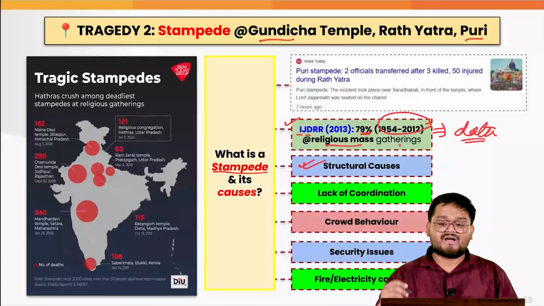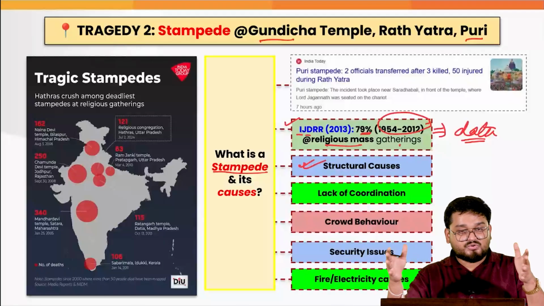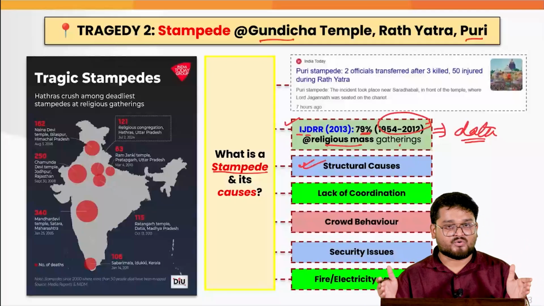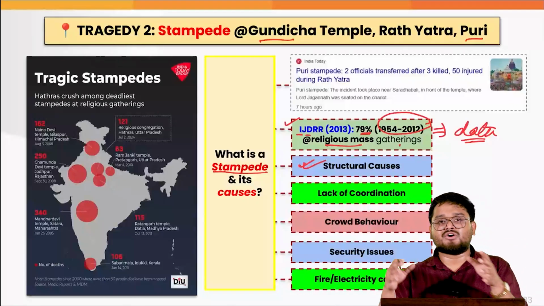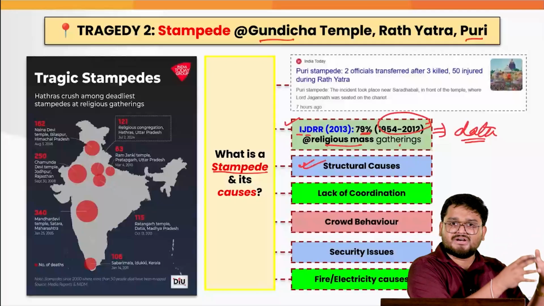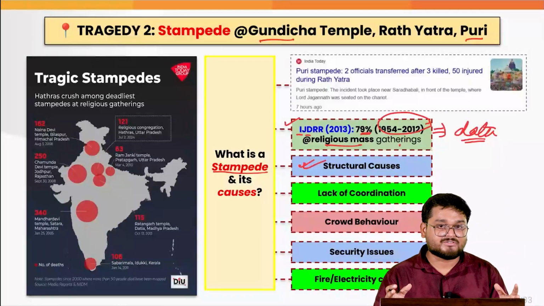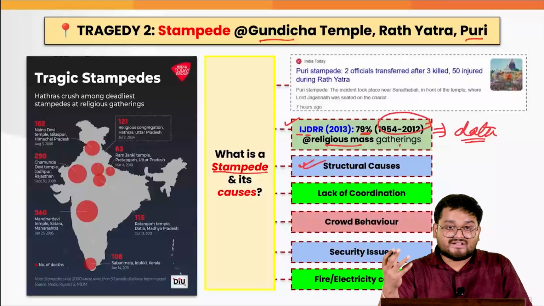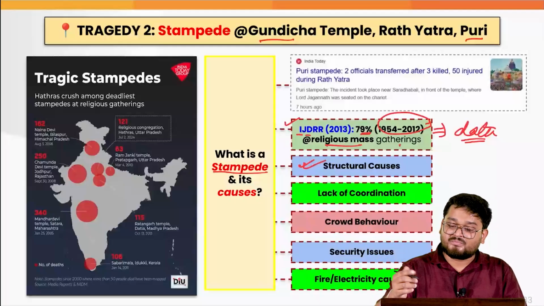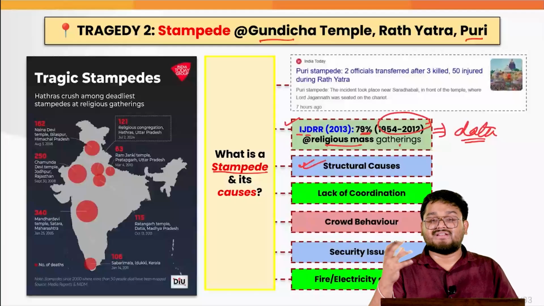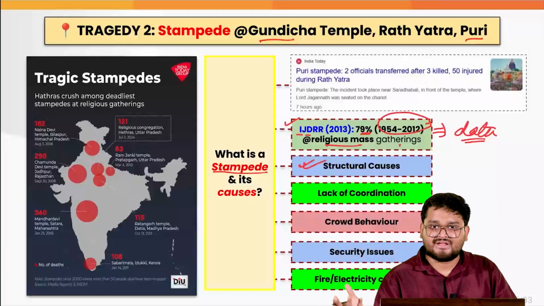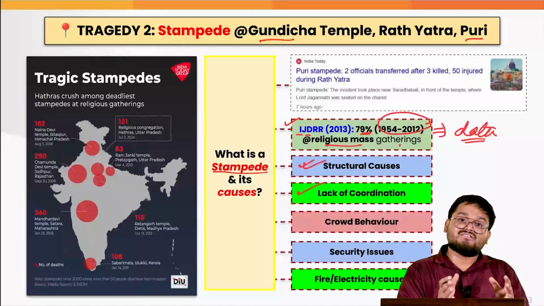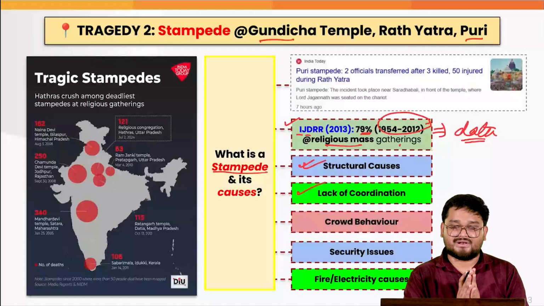Firstly, obviously, we have structural issues. At various venues and places, we do not have proper structures built to contain the crowds. Be it a temple, a concert, or various other open and even closed public places, the organizations, the buildings, the architects, while they are planning, do not properly follow structural norms because they are always looking at cost-cutting.